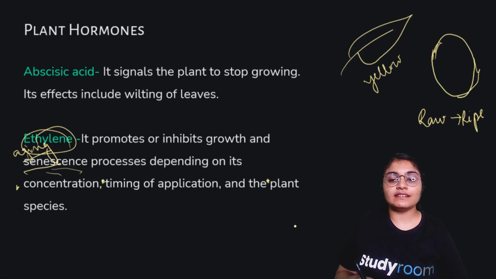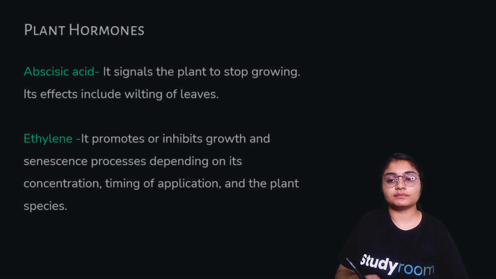Ethylene is regarded as a multifunctional phytohormone that regulates both growth and senescence. That is why ethylene governs the development of leaves, flowers, and fruits as well. So you can see how important ethylene is, and that is why we must understand how ethylene works. I gave a very good example of mango, how due to the action of ethylene it changes from raw to ripe, from green in color to yellow in color, right? So this is how this hormone called ethylene helps in the aging as well as growth of the plant.